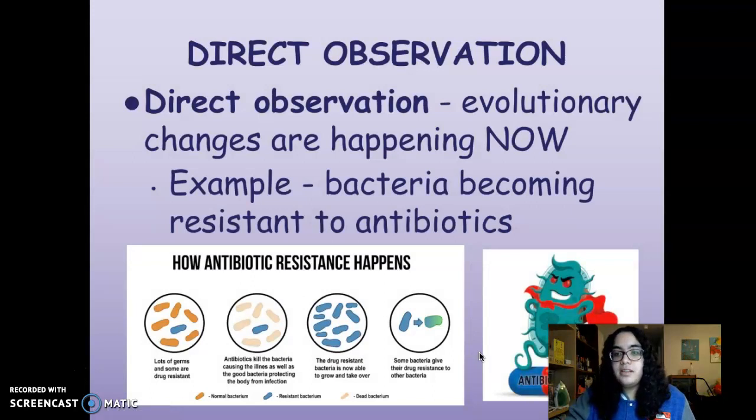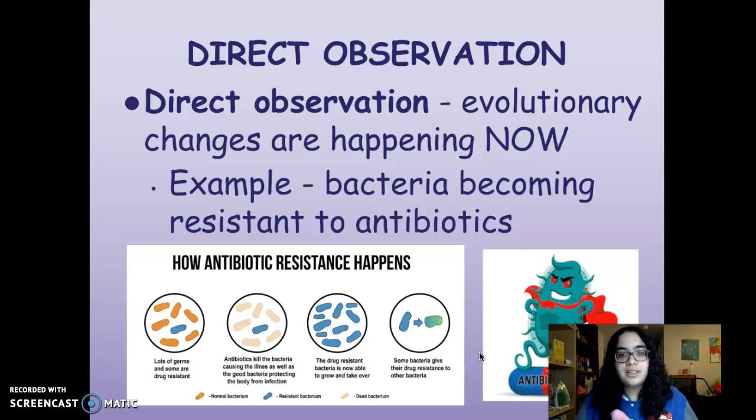Direct observation is our final piece of evidence for evolution, and direct observation are the evolutionary changes that are happening now that you can actually see in a lifetime. So one main example is bacteria becoming resistant to antibiotics. So you have a lot of germs and some are drug resistant.